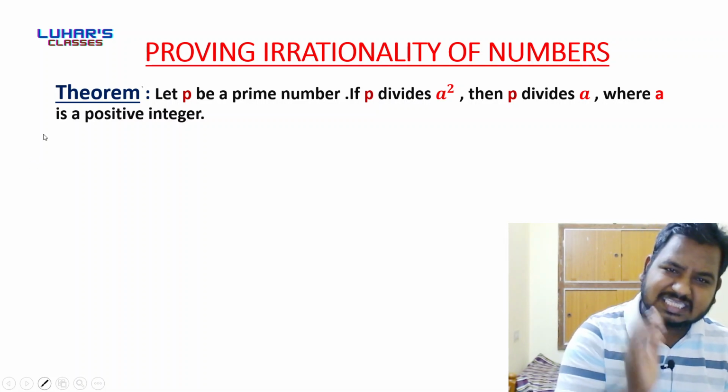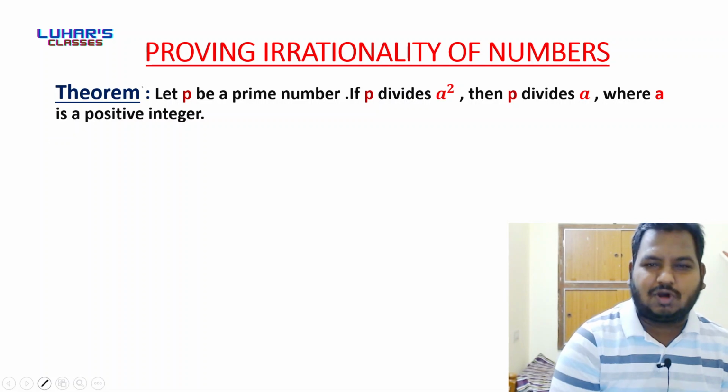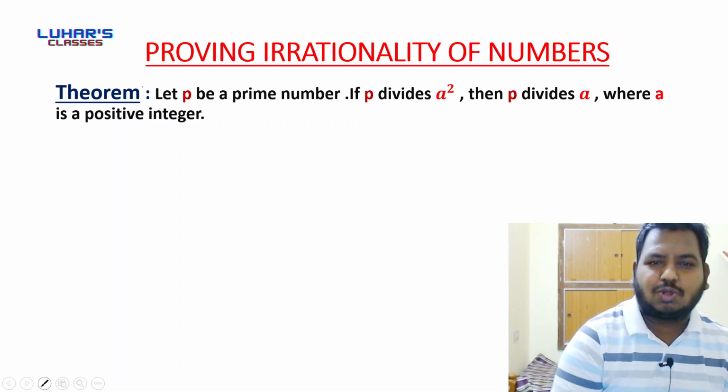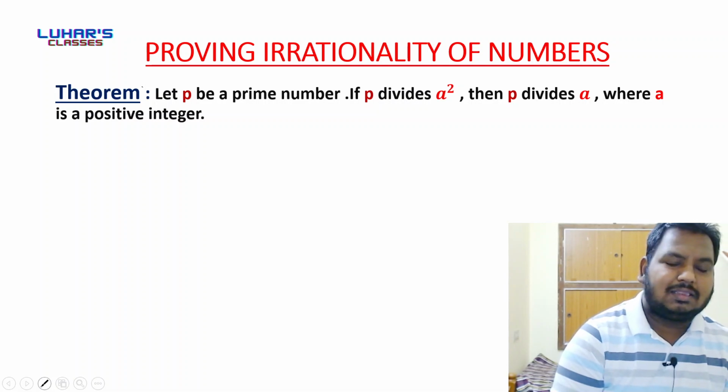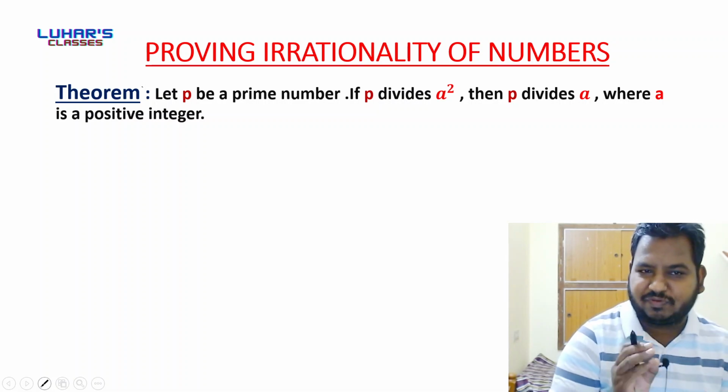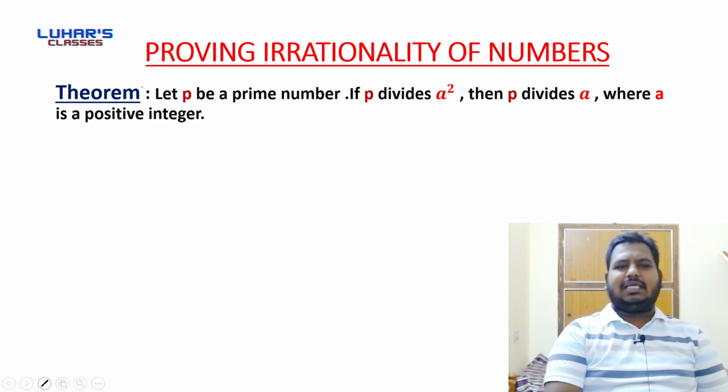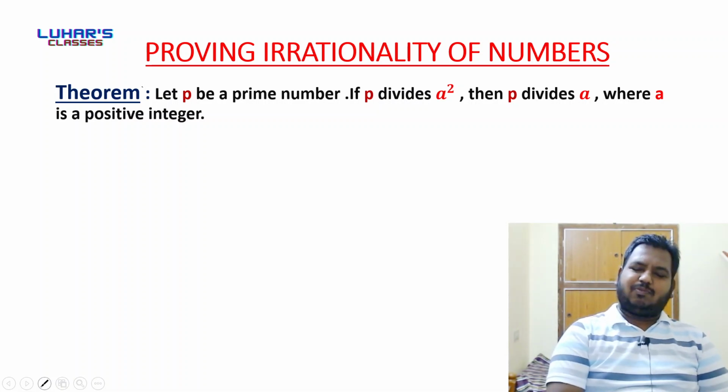If you understand this particular statement or theorem, you are not going to face any difficulty in understanding the proofs. But if you fail to understand this statement, then it is very difficult to understand the proofs.